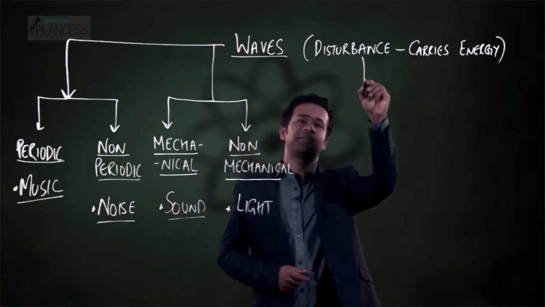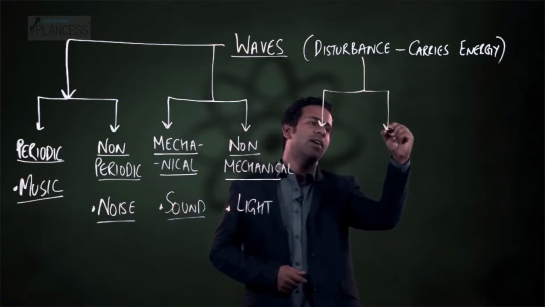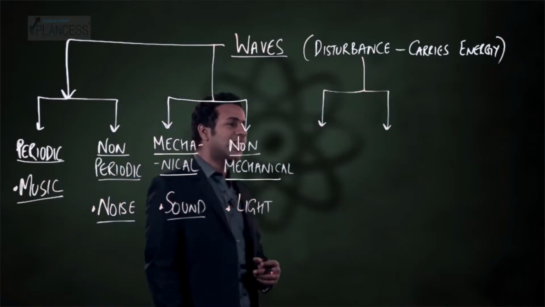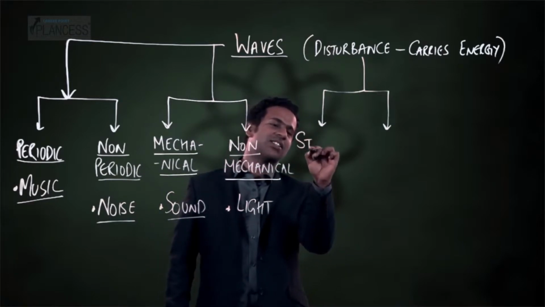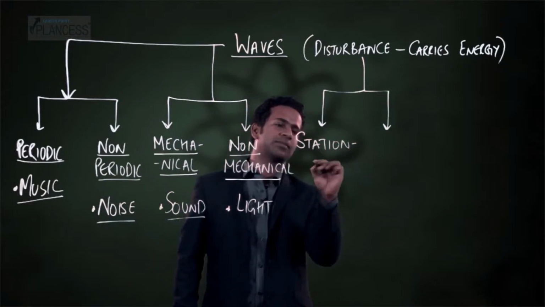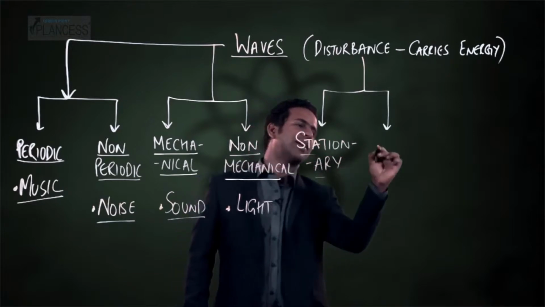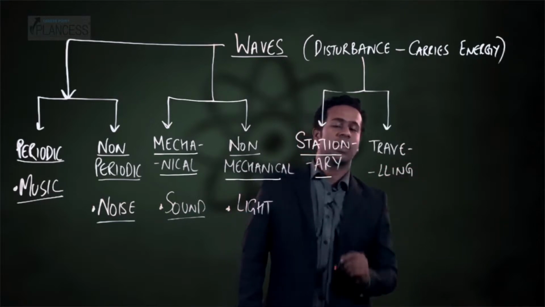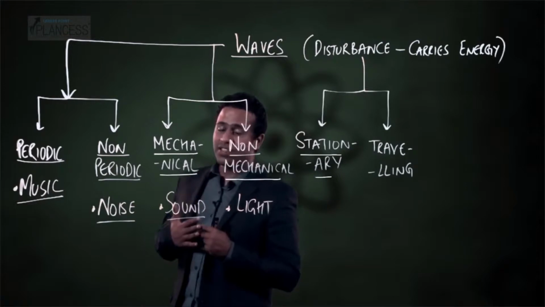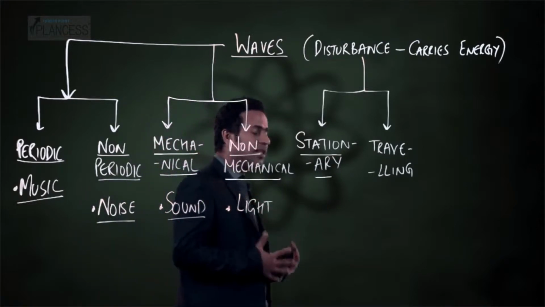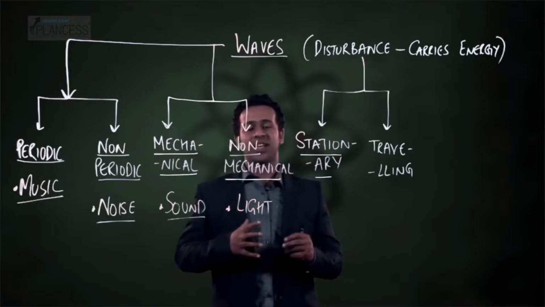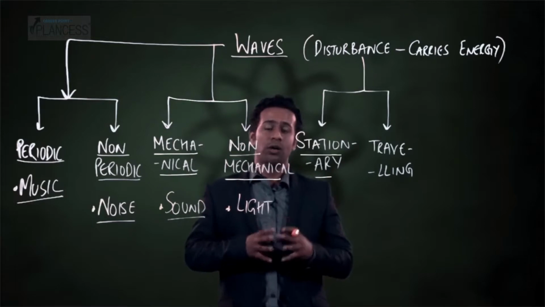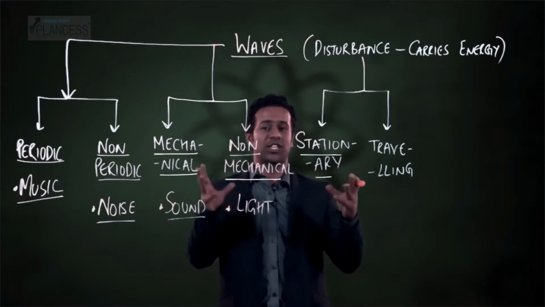The next criteria is based on whether or not the energy moves. On the basis of this, waves are classified as stationary or traveling waves. Now, stationary wave is a wave in which a disturbance is created, but that disturbance is localized to an area. That is, that disturbance does not move out of the region in which it was created.